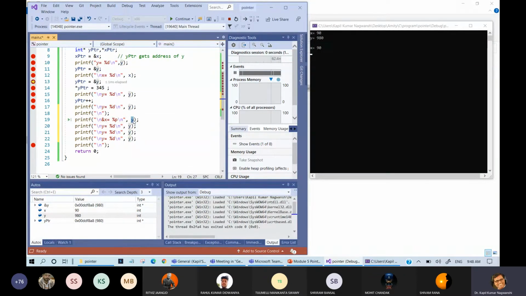And now when you want to access the address of X, then you need to write address of X, whatever you have written in the scanf statement. Now come to address of Y. So again, %p is written and I am writing address of Y. So address of Y I am accessing. Okay. Let us write the address.